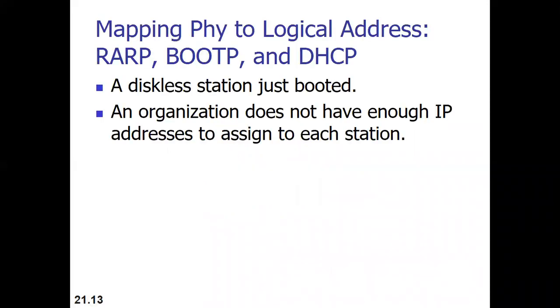So RARP works in a client-server manner where your RARP client program sends a broadcast request to the RARP server, and the server responds with a unicast reply. So same as ARP, your request is broadcast and your reply is unicast.